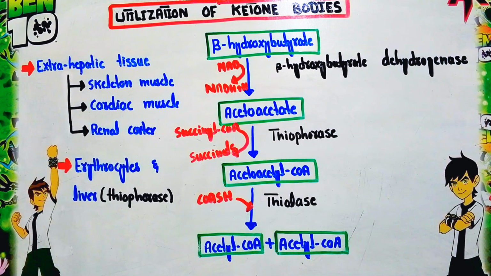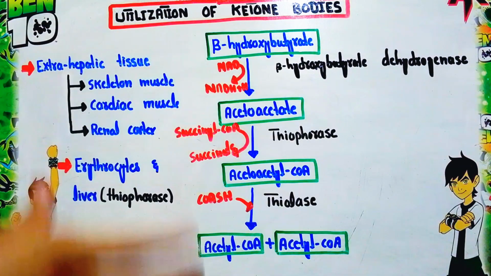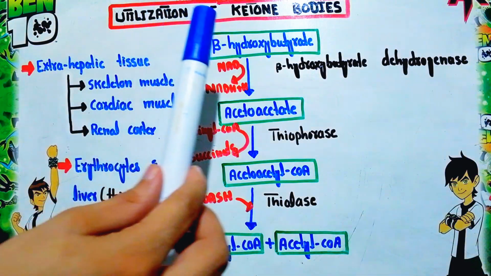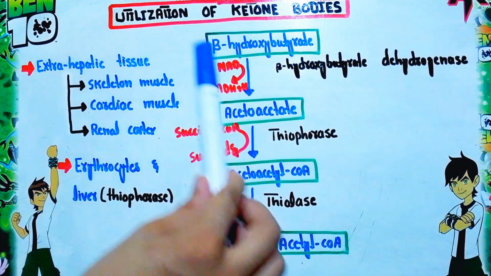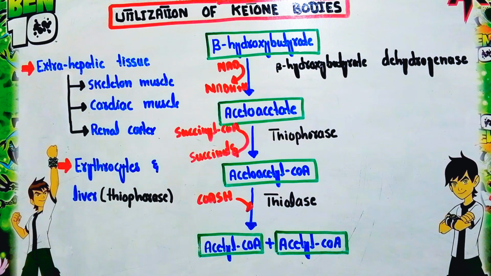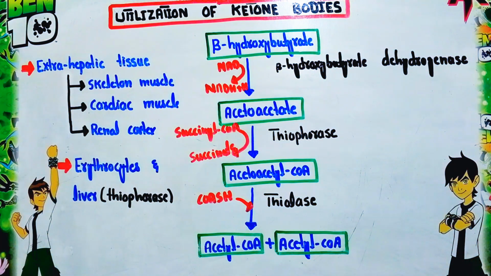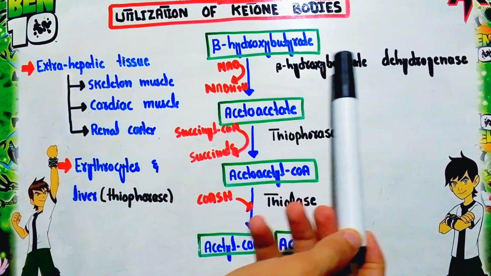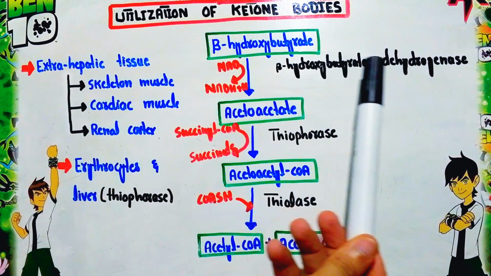Now look here at how these ketone bodies are oxidized, or how utilization of these ketone bodies occurs. This is the main ketone body, beta hydroxybutyrate. When the oxidation of this beta hydroxybutyrate occurs, it will convert it into acetoacetate. The beta hydroxybutyrate dehydrogenase enzyme catalyzes this reaction.